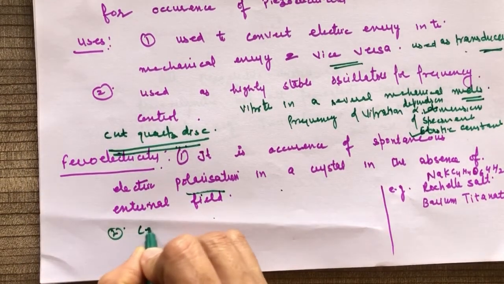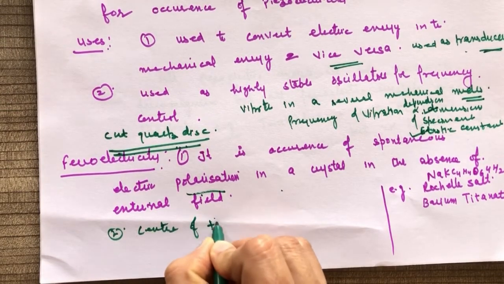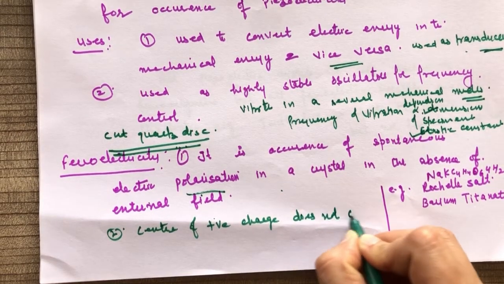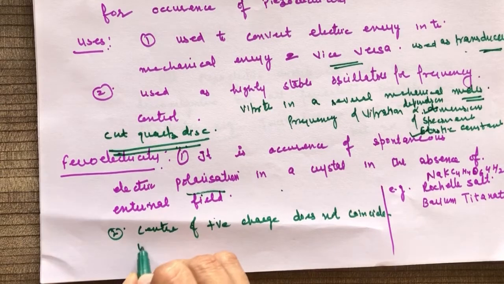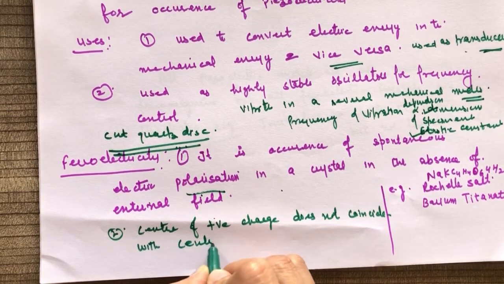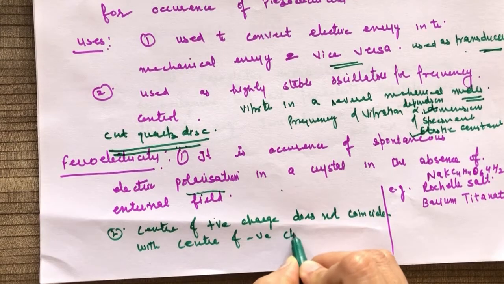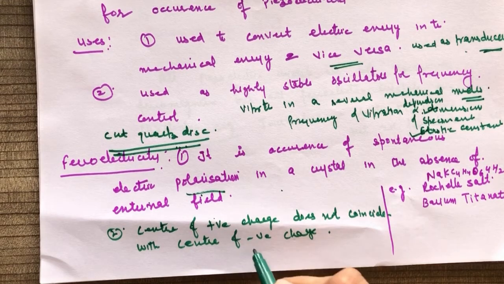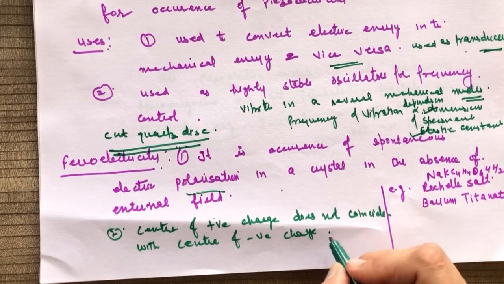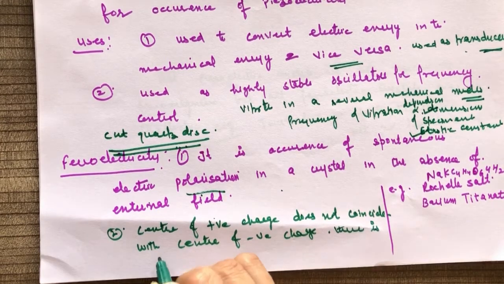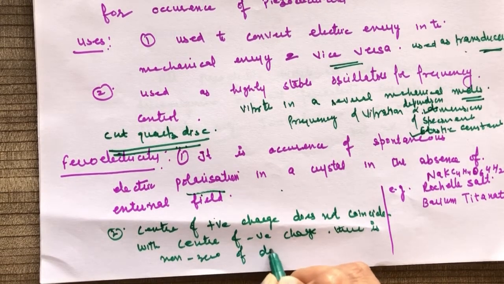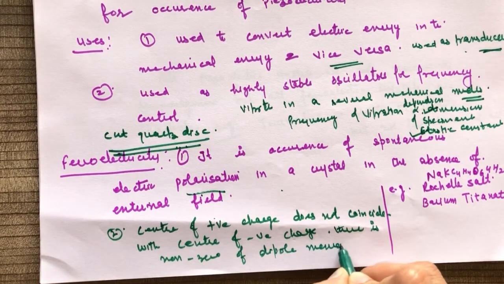Or you can say the center of positive charge does not coincide with the center of negative charge. ठीक है जी. Thus, if they are not coinciding, then there is a net dipole moment. So there is a non-zero value of electric dipole moment, because the center of positive charge does not coincide with the center of negative charge. ठीक है जी.